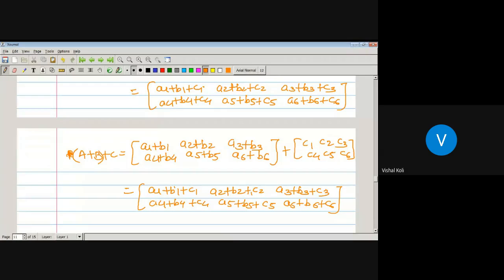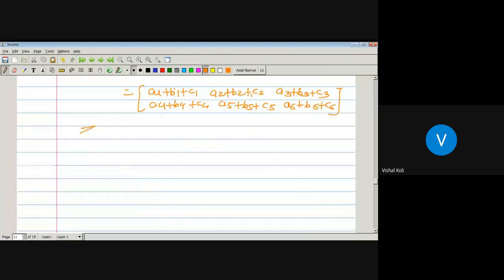As each corresponding element of the two matrices is equal, the matrices must be equal. So these two matrices are the same, which implies A plus B plus C is equal to A plus B plus C. So this will be the second property.